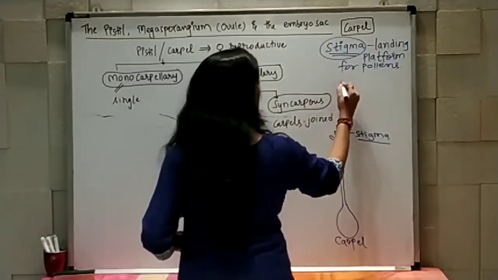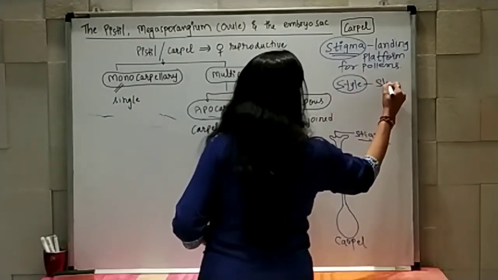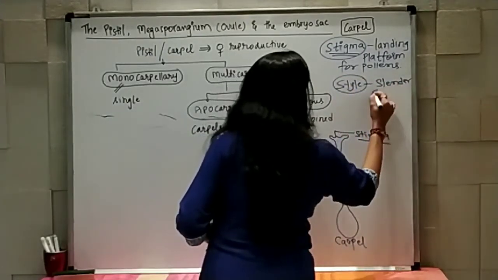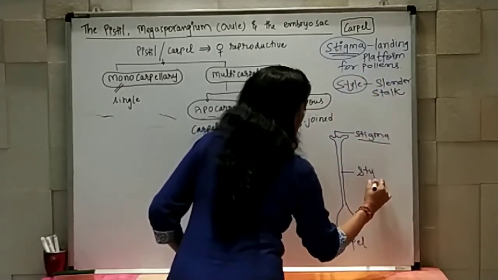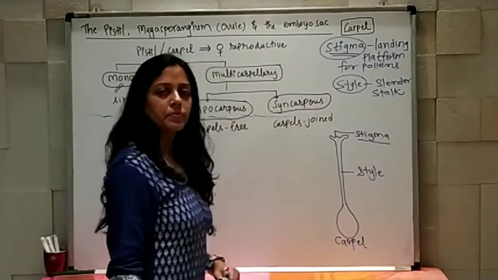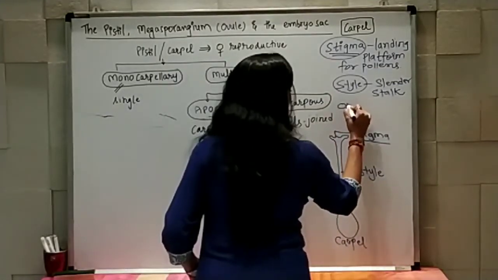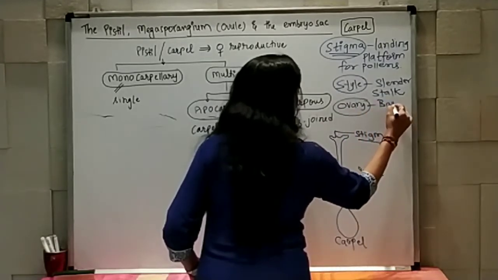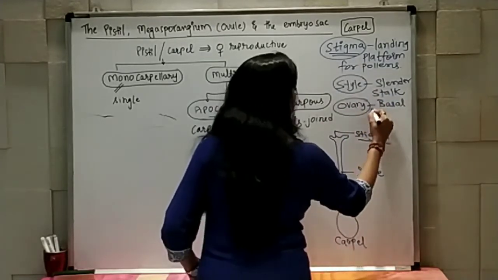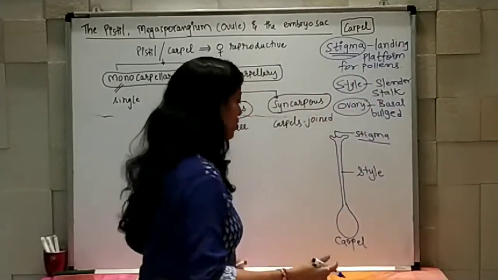Second is style, a slender stalk-like structure. This is known as style. And the last one is known as ovary, which is the basal bulge portion, or you can say the swollen structure.